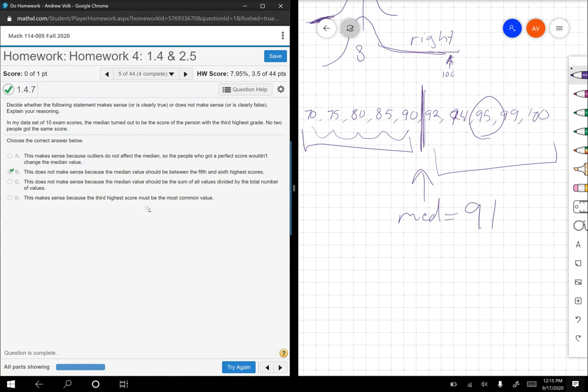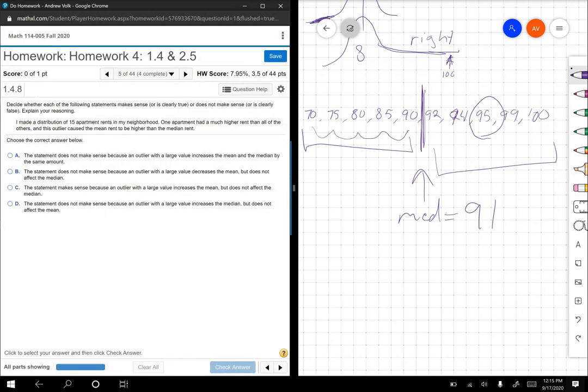Yay. I'd like to get a few in a row so I don't look so silly after I got like 3 wrong. Decide whether each of the following statements is true. I made a distribution of 15 apartment rents in my neighborhood. One apartment had a much higher rent than all the others, and the outlier caused the mean rent to be higher. So, does it make sense? Well, it doesn't make sense because an outlier with a large value increases the mean and the median by the same amount. That's not true.